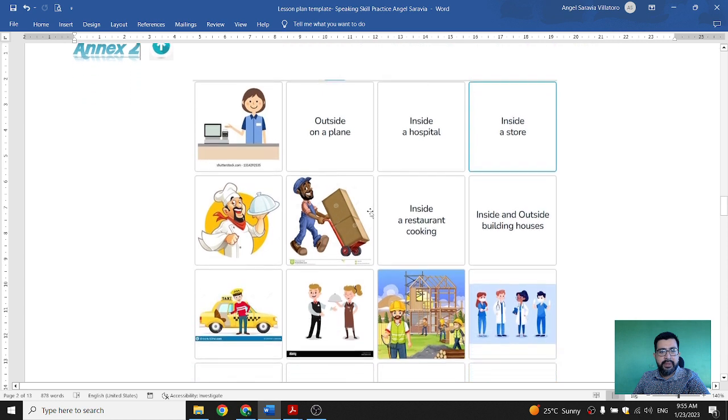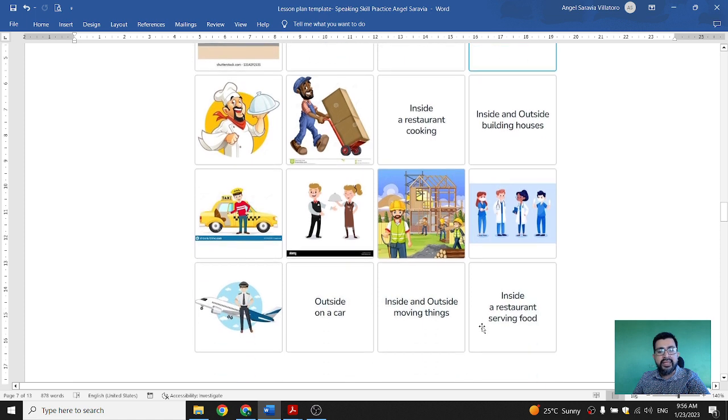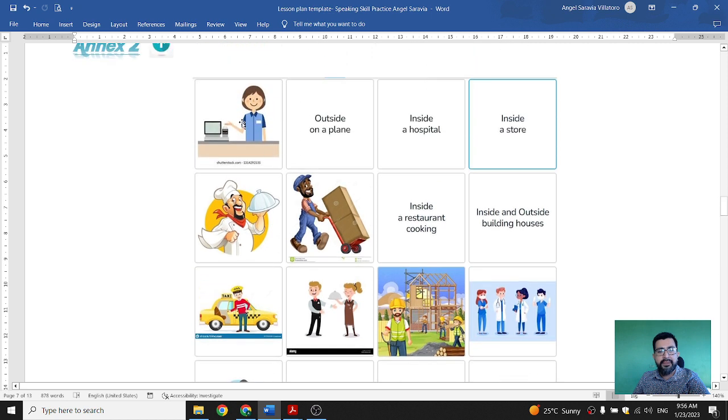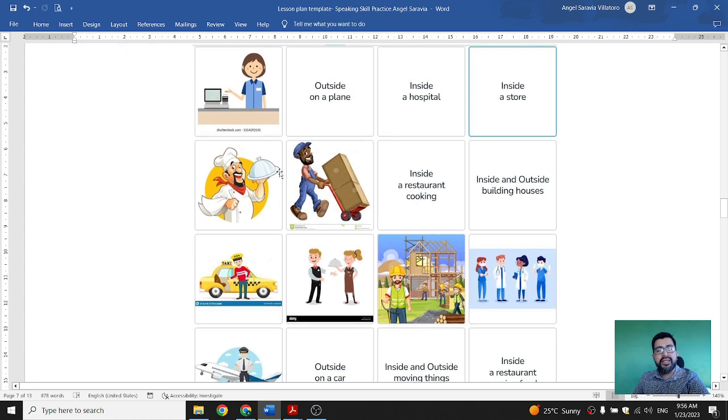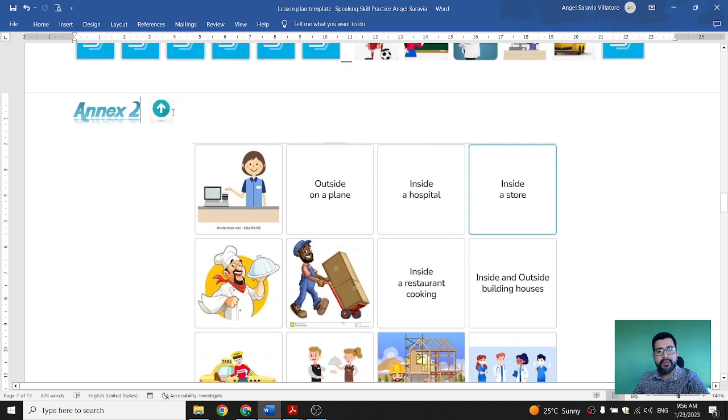So this is pretty much what they will see. For example, we have here the clerk or cashier. They need to say the name of the job or the occupation, and then select if they work inside or outside. In this case, this person works inside the store. This one right here is a chef. The chef works inside a plane, hospital, or restaurant, cooking, and so on. So you see, it's a really good activity. We will check it in a few minutes.